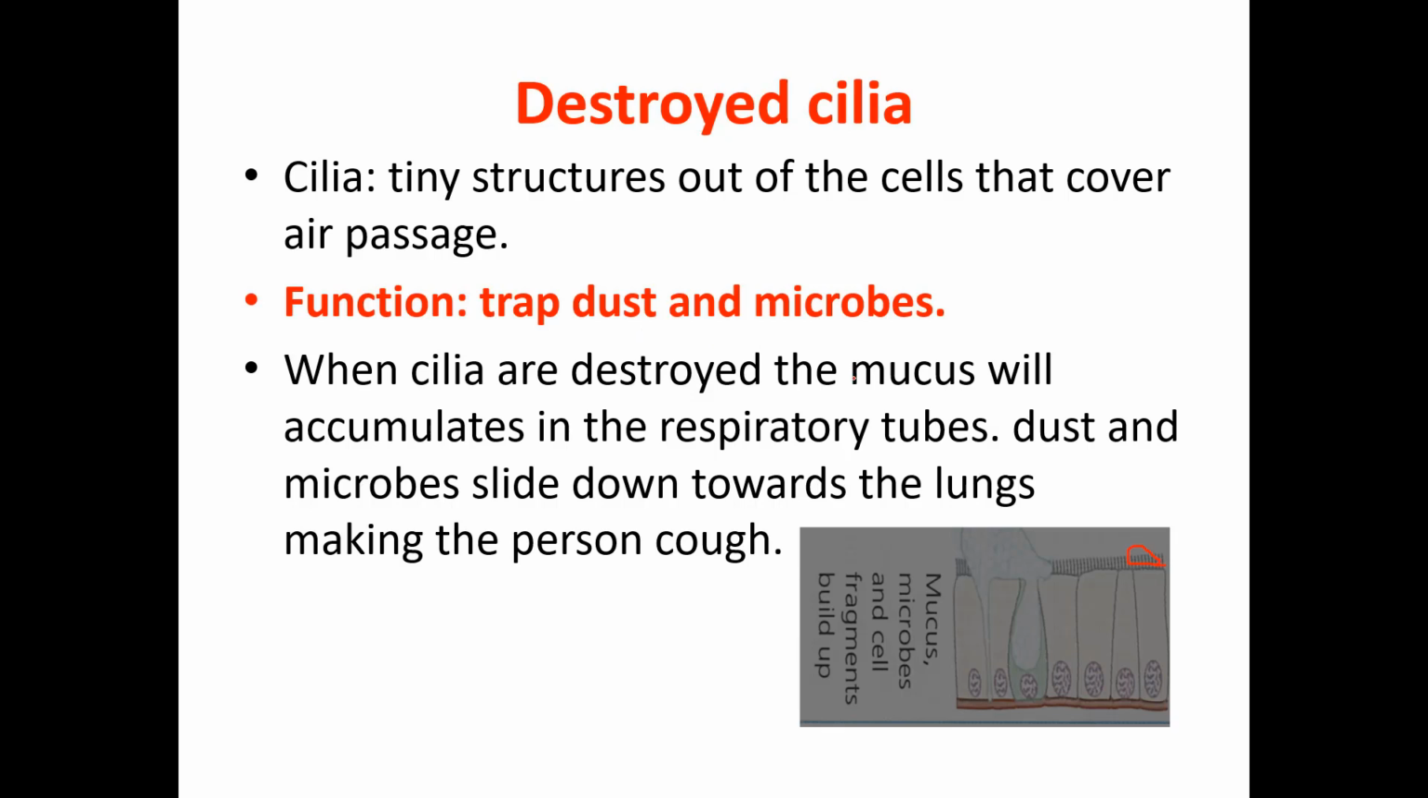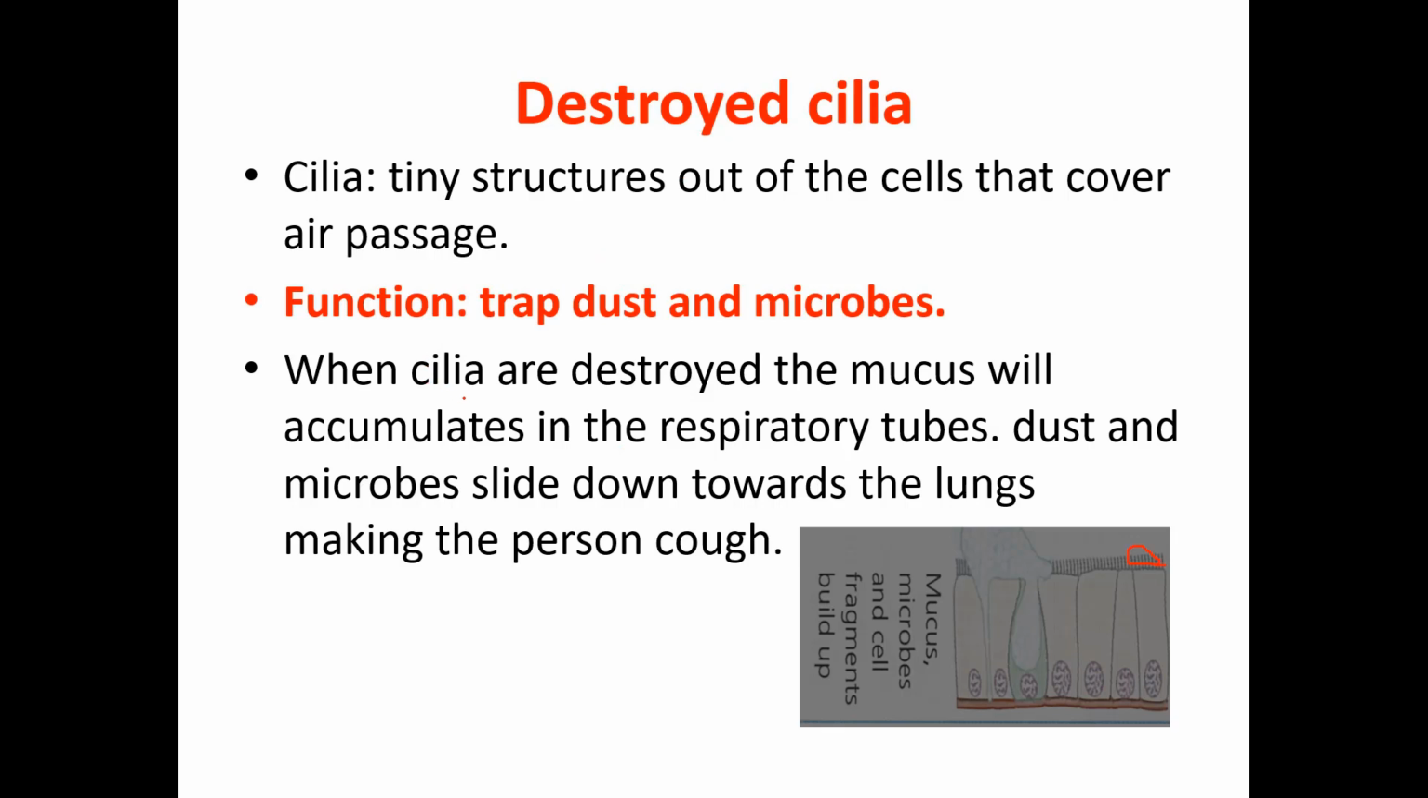So when you inhale, when you breathe in, what will happen? The air that is going inside your body will be mixed with dust, and maybe some microbes. So how does our body protect itself? By these cilia. The cilia trap this dust and microbes. But when someone smokes, what will happen? These cilia will be destroyed.